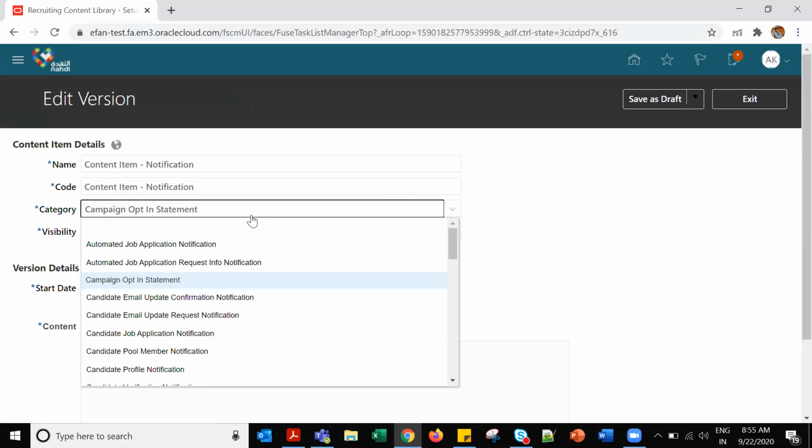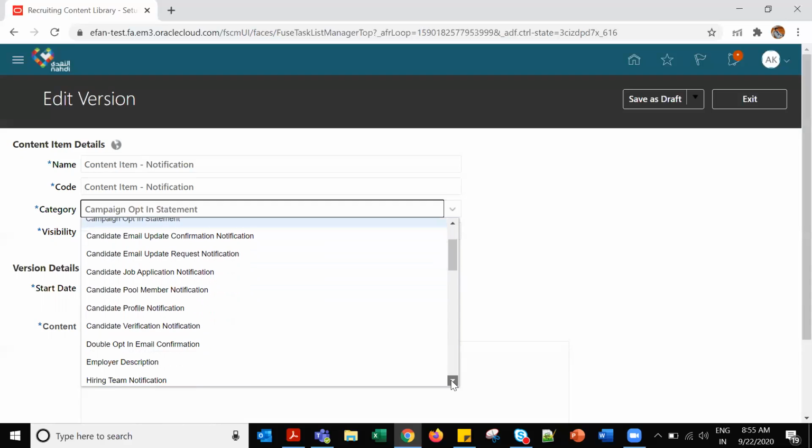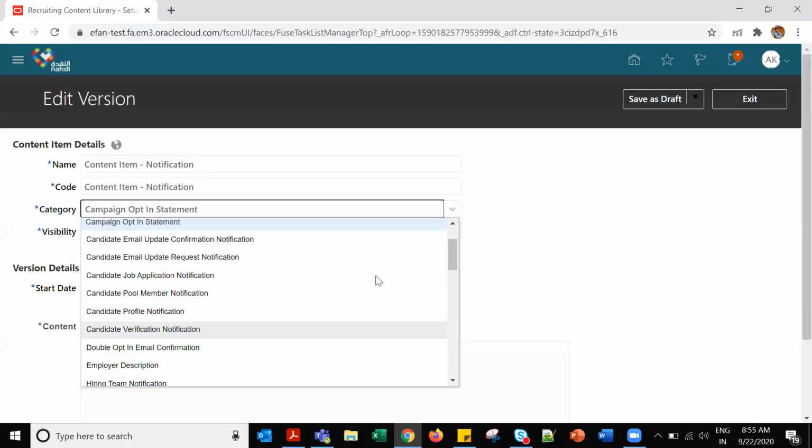This is category, campaign automated. What are the categories they may ask you? You can give an example of two or three. Automated job application notification, automated job application request info notification. Automated job application notification means you are applying for a job, so it will say that you have applied for this job. It is an automated message. Then the request info: you have applied for the job, and again one automated mail will come asking for more details, like a passport number or PAN card number, which they have not collected in the first step.